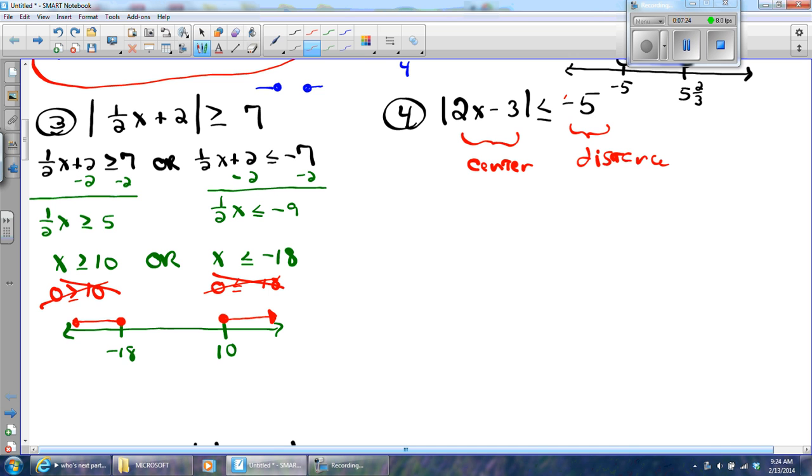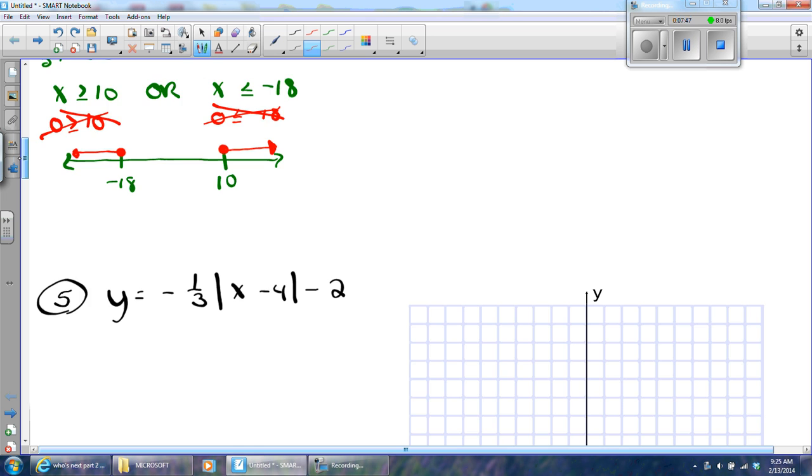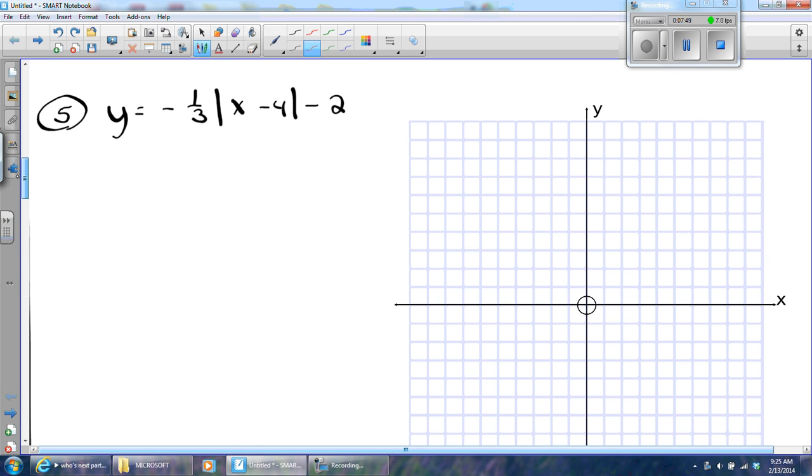Well, I can't have things smaller than a negative number, not when I'm talking distance, so this has no solution. No solution, right? If I had asked for greater than or equal to, I would have ended up with all real numbers. But in this case, since it's less than a negative number, I'm going to get no solution. All right, I really haven't done that many problems, but man, that time goes quick.